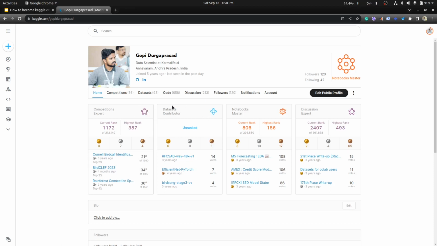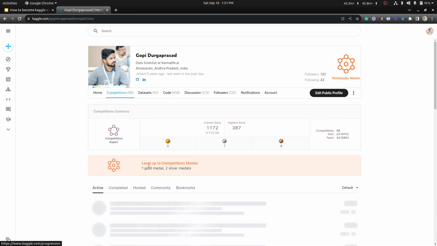Here you can see I'm still a contributor in Kaggle datasets. I'm not publishing many datasets in Kaggle. If you see the notebooks, I'm a Kaggle Notebook Master. I published some notebooks in Kaggle. So I got 10 silver medals, 3 gold medals, and 17 bronze medals. So I got the Kaggle Notebook Master. Here you can see the discussion expert. I published some discussions. I got 2 gold medals, 4 silver medals, and 65 bronze medals. So I got the discussion expert.